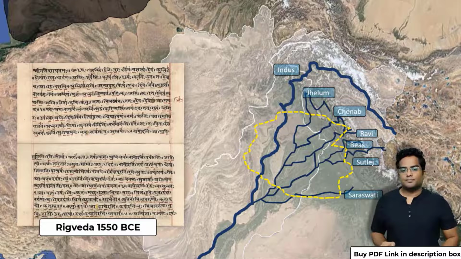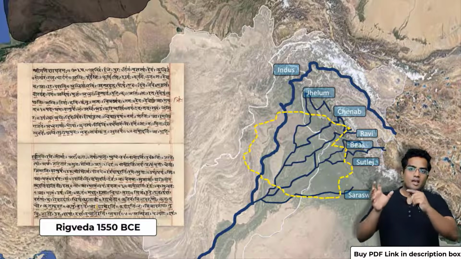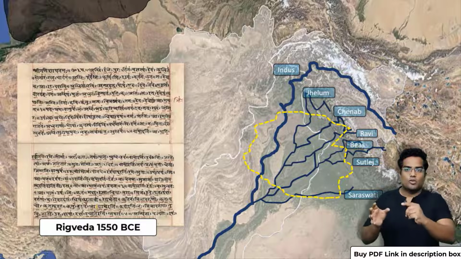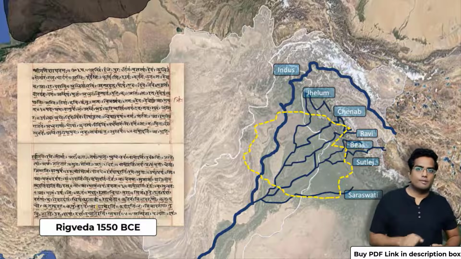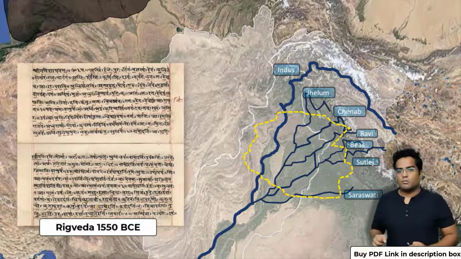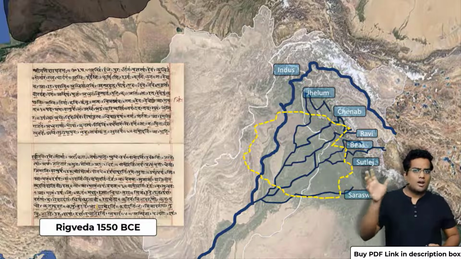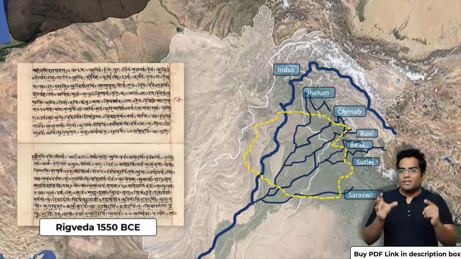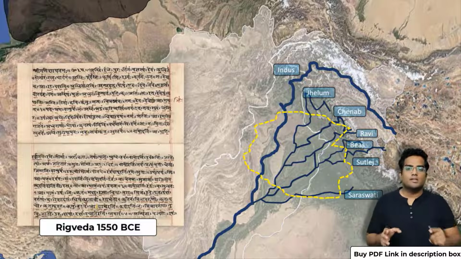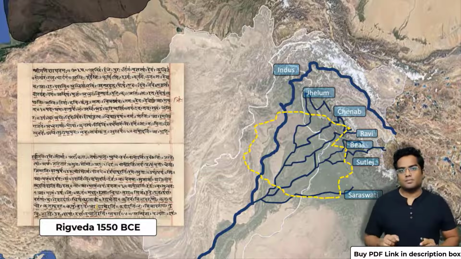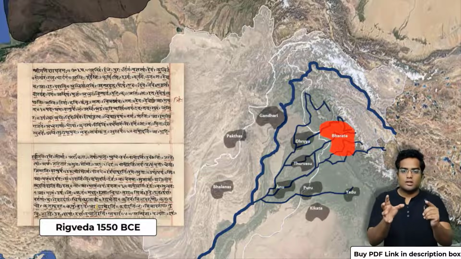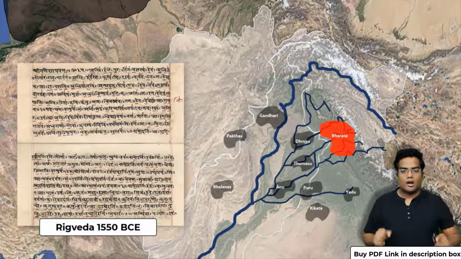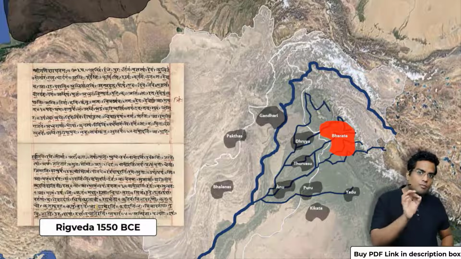So what's next? Now the Rigvedic Aryans arrived in many different tribes. They came in multiple waves. The first wave arrived around, let's say, 1550 BC. From then, there came many different waves, and they established small farming communities across these Sapta Sindhu rivers. As you can see, these are the Rigvedic cultures located around the Sapta Sindhu region. Some of them go even as far as Afghanistan.